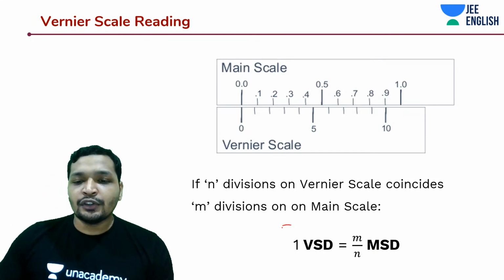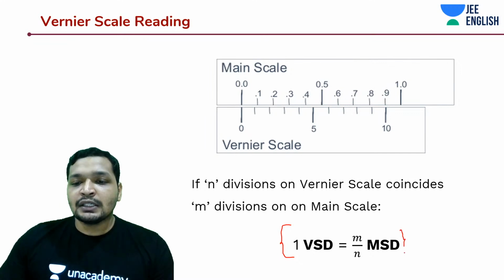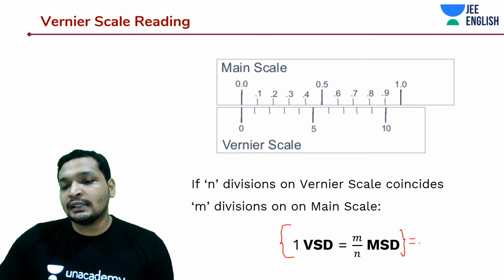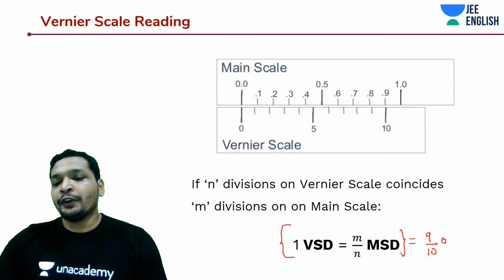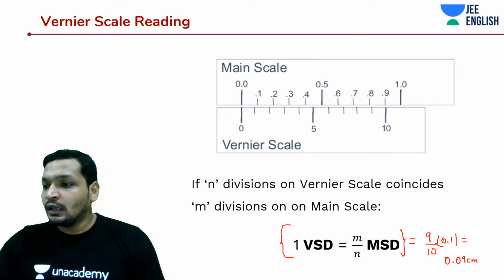So 1 VSD is going to be m divided by n MSD. In our example, it was 9 by 10. So we got 0.1 centimeters, so we got something like 0.09 centimeters, right?